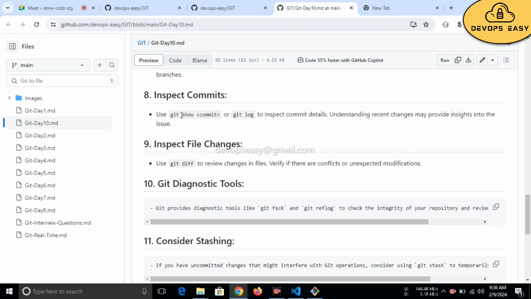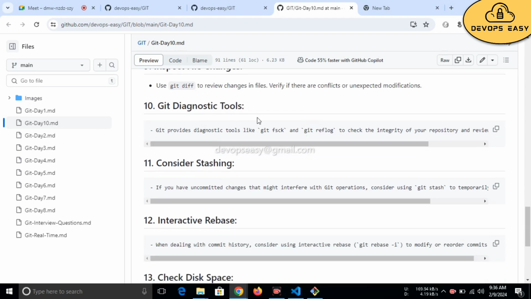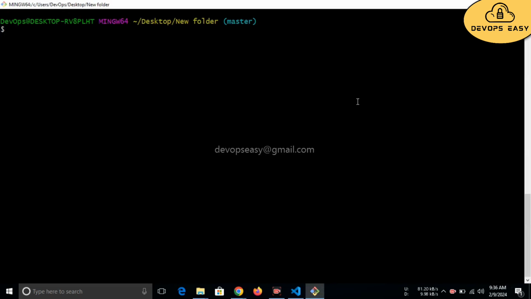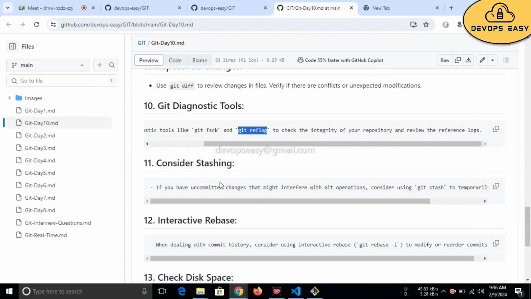Inspect commits. Use git show or git log to inspect commit details. Understanding recent changes may provide insights into the issue. Inspect file changes. Use git diff to review changes in files. Git also provides diagnostic tools like git reflog to check the integrity. Git reflog will show the changes. Now I will get empty. Whatever commits you have done, you can see using git reflog.